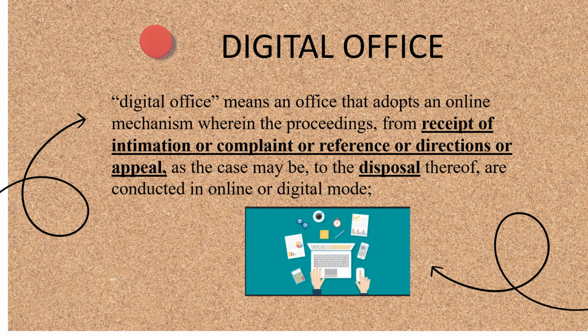Appeals. So in a traditional office approach, what used to happen? Appeals were filed by visiting the office personally or sending the documents via postal mail. And then there were physical hearings. But now in digital office, what happens is that appeals are submitted online, documents are uploaded digitally, or emails are sent, and hearings, if needed, are conducted via video conferencing.